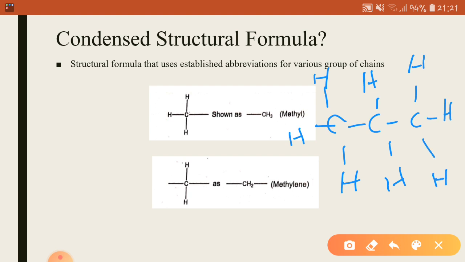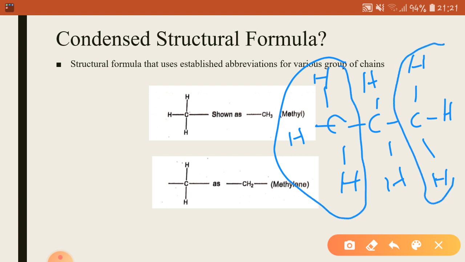Now, you may see here that this group and this group are same. Why? Because this carbon atom is attached to 3 hydrogen atoms and also attached to 1 carbon atom. Now if you see this carbon atom, it is also attached to 3 hydrogen atoms and also attached to 1 carbon atom. So these two groups are same.